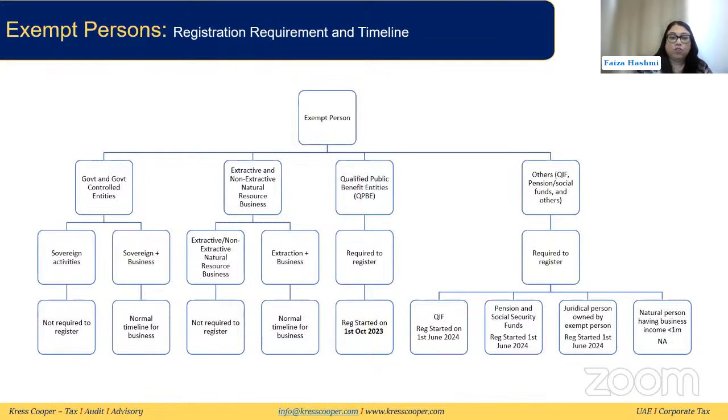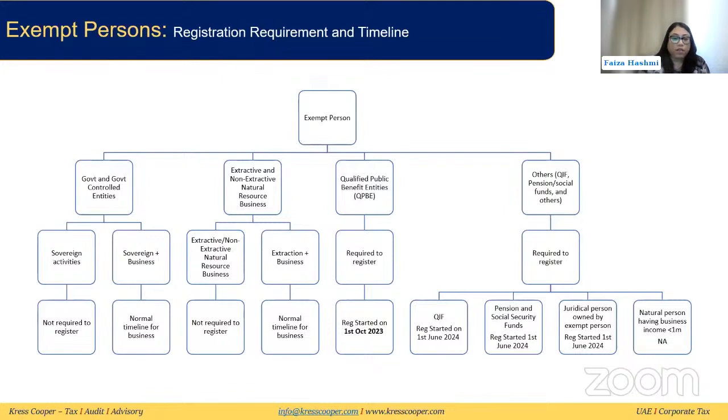If they are doing the sovereign activity and also some other business activities under a trade license, then for that particular business, they will have to follow the normal timeline for the registration. So, for example, if it's a newly incorporated business after March 1st, 2024, then they will need to register within 3 months of being incorporated.